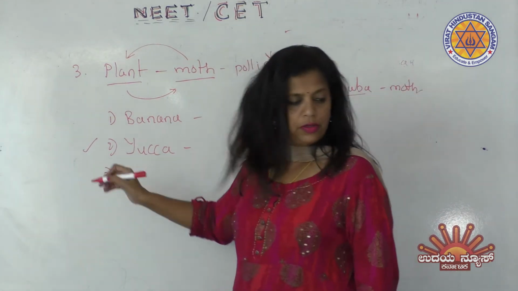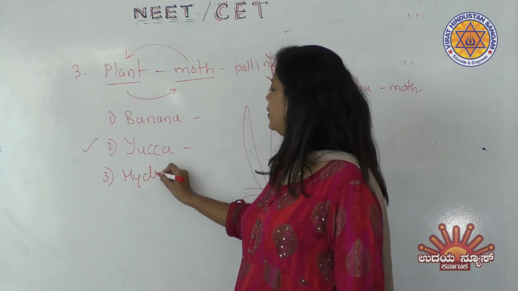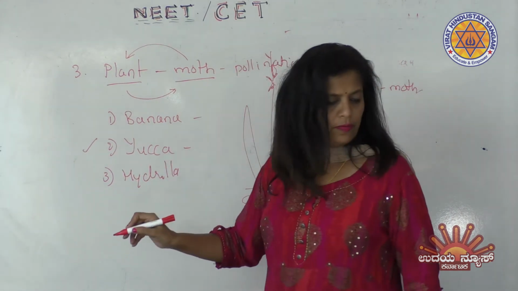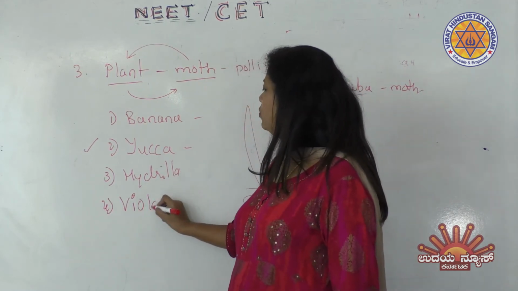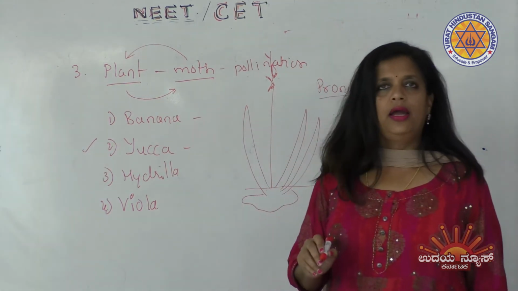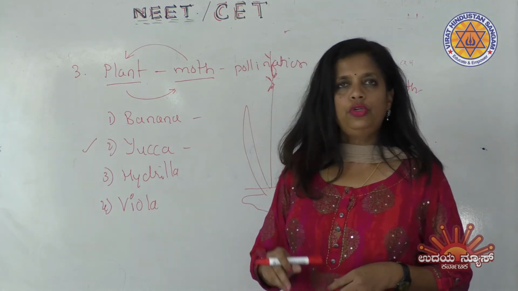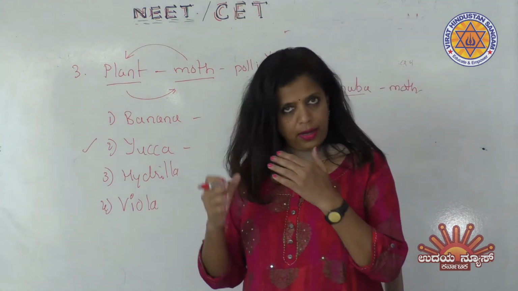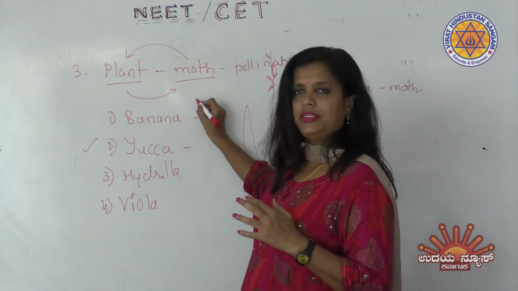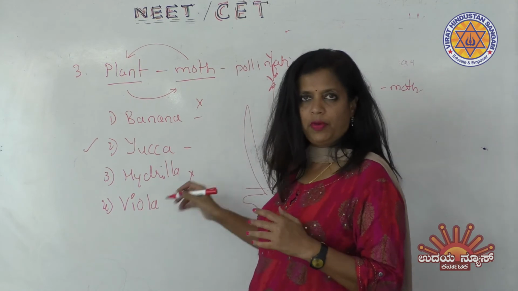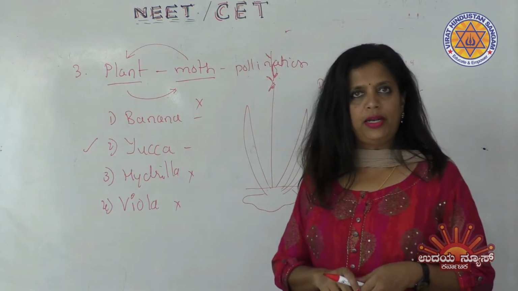Let us see the other two answers also. Third one is given as hydrilla plant, and the fourth one is viola. So this hydrilla is a water plant, and viola also will not take part in insect pollination. So you should go on identifying which is not correct or which is not connected to this. Among this, banana is not there. Hydrilla is a water plant, it will pollinate through water current only. Viola also is not getting pollinated by this.